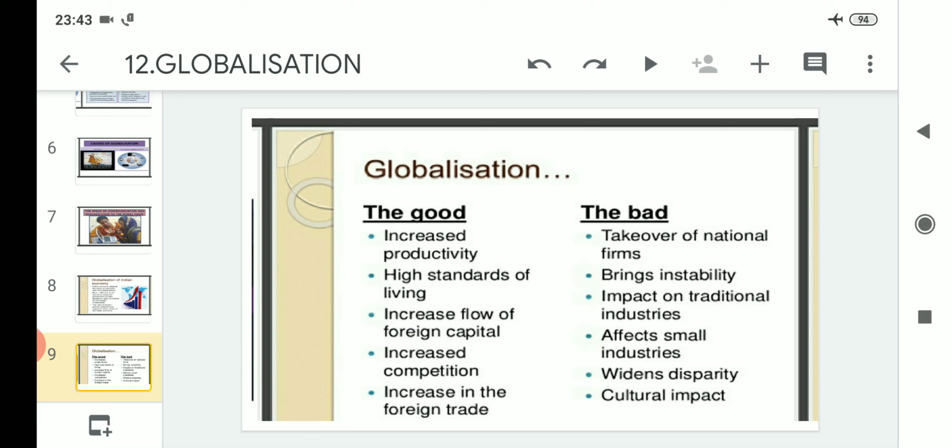That means there is so much disparity regarding globalization, and it keeps on widening this disparity process. After that, it has also given a negative impact on the cultural side of the country. Because of the coming of globalization, the natives, the people of the native place, have started forgetting their culture and started to adopt others' culture. So as a result, it is giving a negative impact on the cultural side.